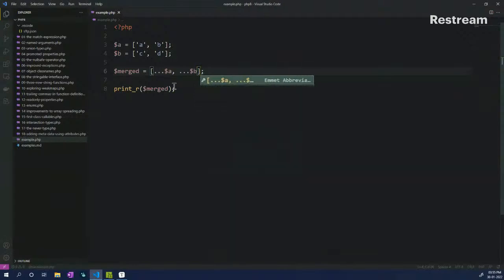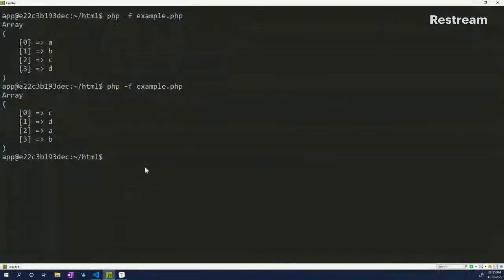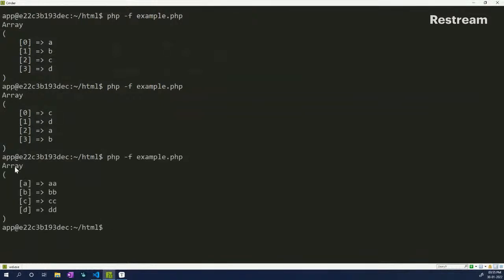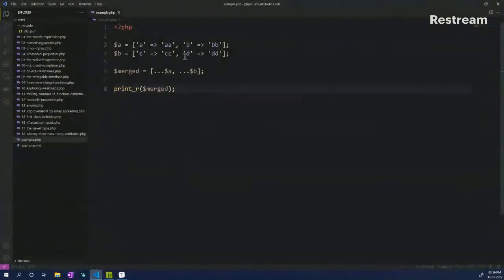So this was possible in PHP 7 if you had numeric keys, which means that you don't have an associative array. Now, in PHP 8.1, you actually have this improvement wherein you can have a non-numeric key and a value associated with it, and you can do the same array spread as well. Here you will see that the array keys A and B, C and D are arranged in order, and the values are there. Again, it works similarly to array merge.